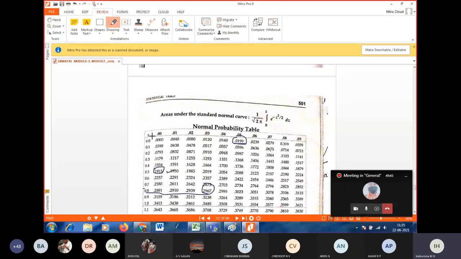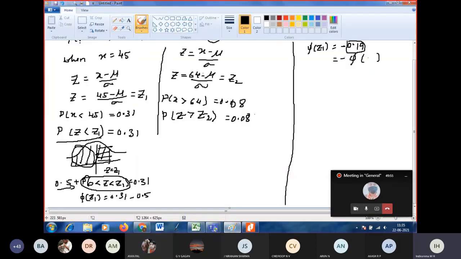So this is 0.5 under 0. Correct? Is it right? Yes, ma'am. That is 0.5. Therefore, what is Z1? What did you get for Z1? Minus 0.5. Okay, minus 0.5. Next, we have to find Z2.